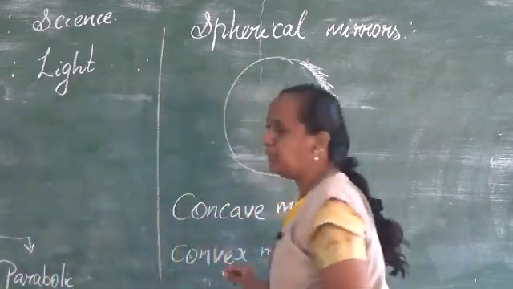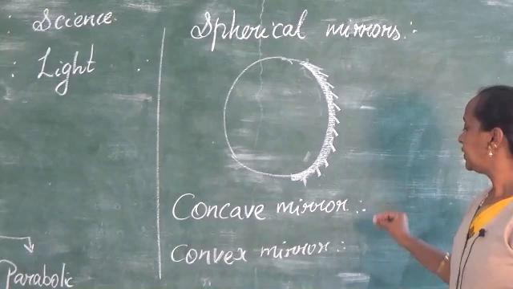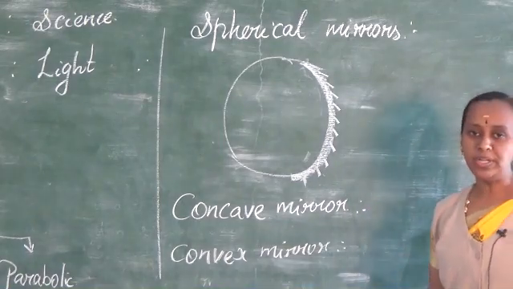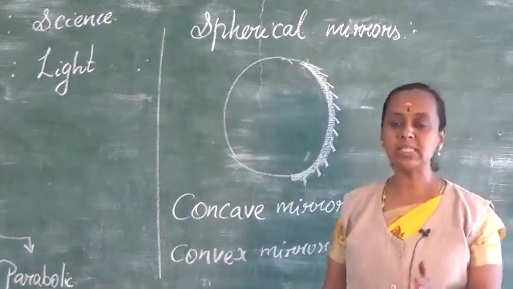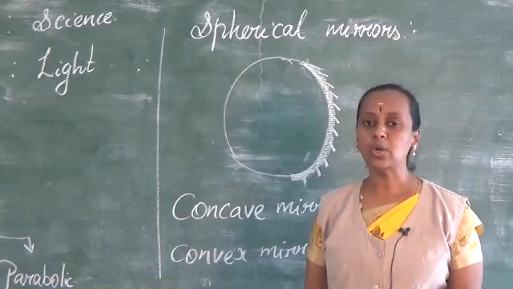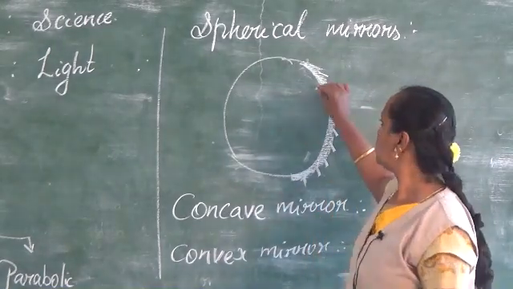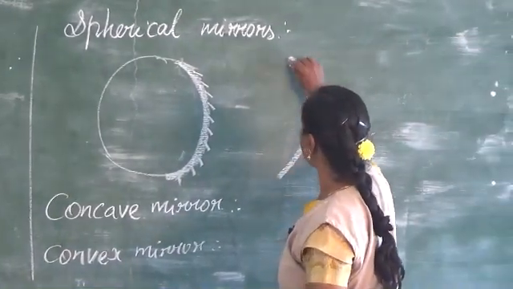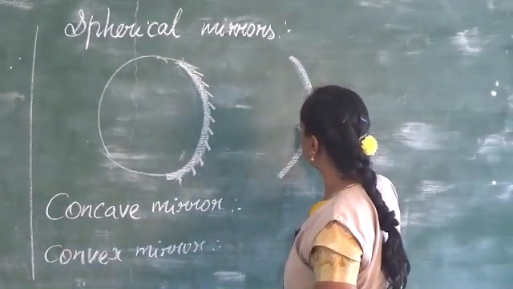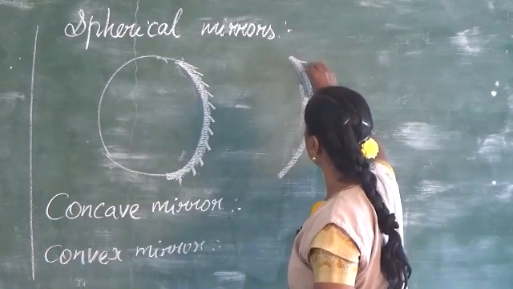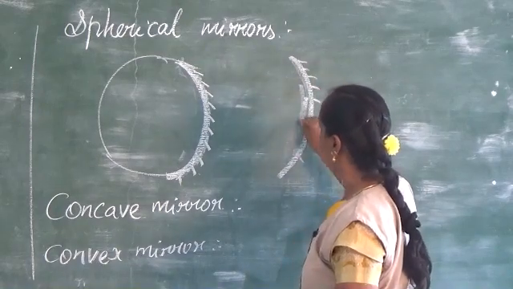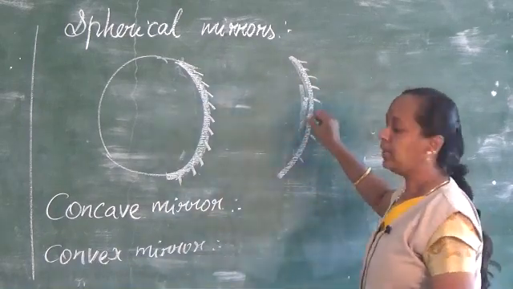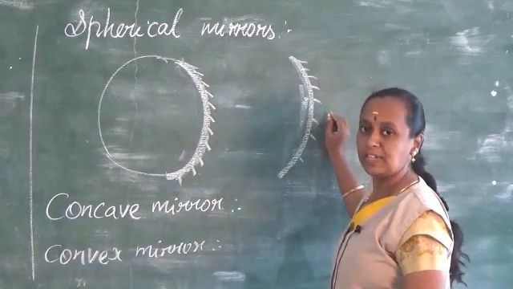In a concave mirror, a spherical mirror in which the reflection of light occurs at the concave surface is called a concave mirror. Here you can see a cave-like structure. So this is the concave surface, and this is the reflecting surface.